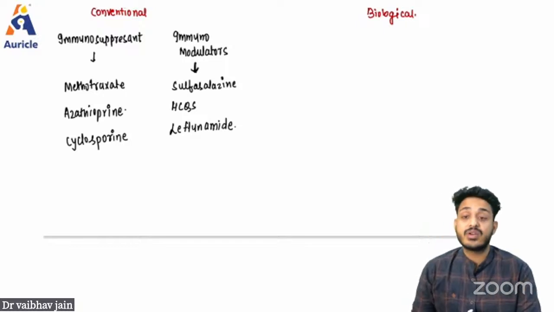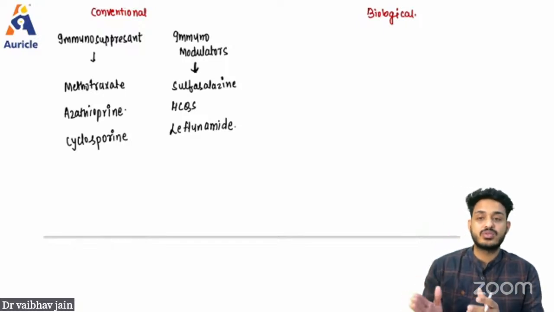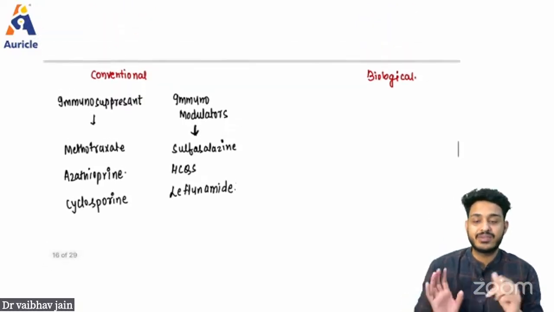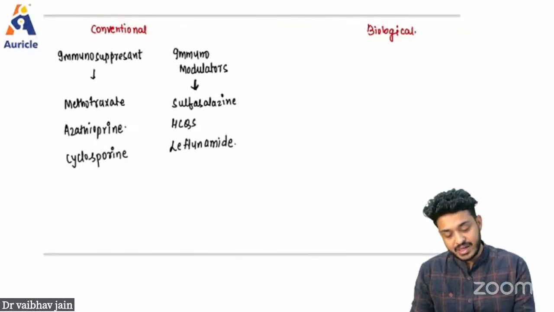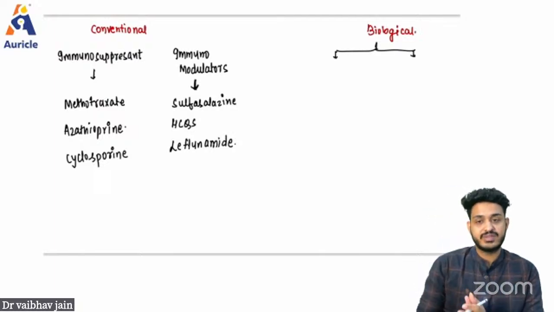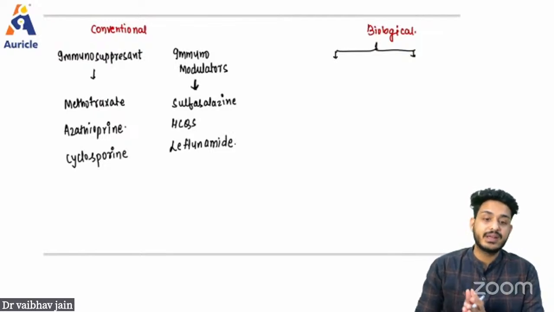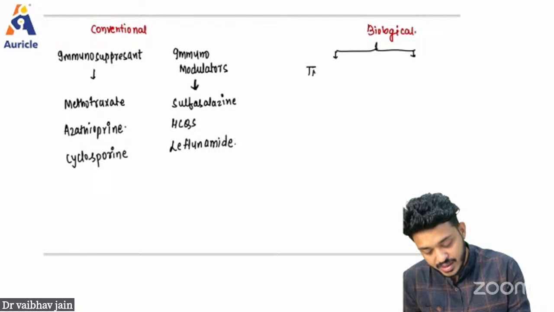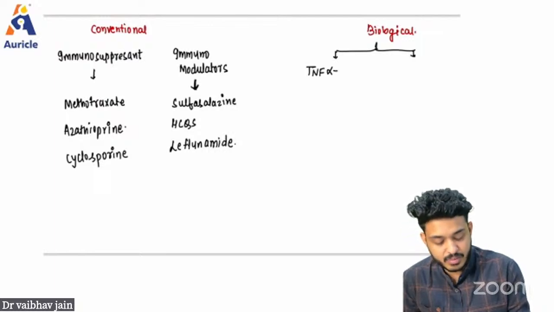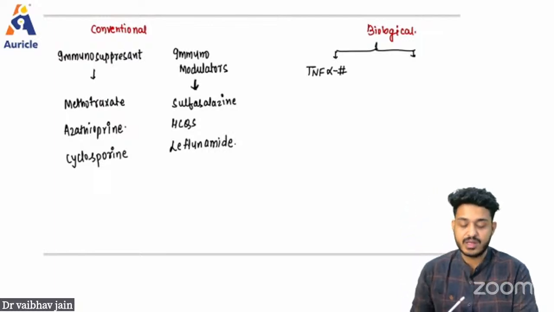So these are your immunomodulators, these are your immunosuppressants. We just want to decrease our immune system. The second class of drugs that we are having are going to be your biological agents. Biological also we are having two classifications. One is going to be your tumor necrosis factor alpha blocker, TNF alpha blocker, right? So these are going to be your TNF alpha inhibitors.